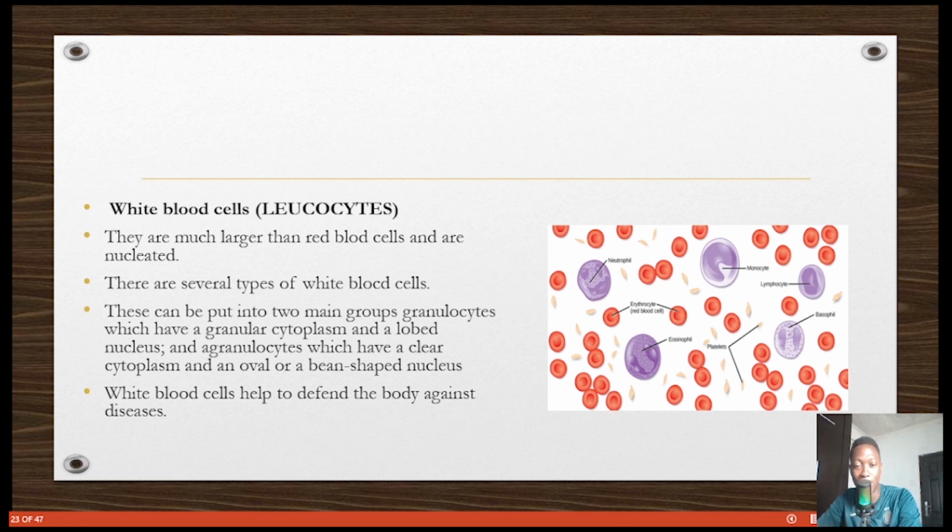What white blood cells majorly do is defend the body against diseases, against organisms that want to cause infection. They can either produce antibodies or eat the organism up, what we call phagocytosis. White blood cells are also called leukocytes.